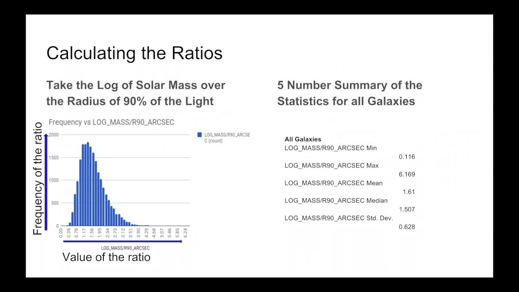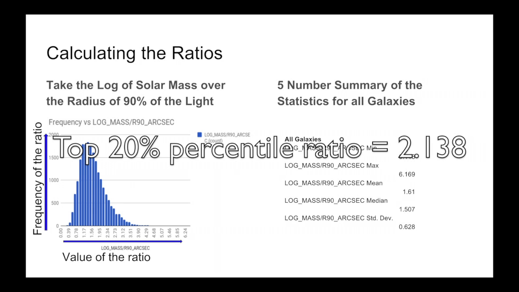The histogram on the left shows the frequency of the values for the ratios we calculated. We can see that although the data is slightly skewed to the right, because the data set is so large and the skew so slight, we can treat it as though it were symmetrical. We then use the mean from our statistical summary to calculate the 20th percentile value for the ratio. Looking at the z-score necessary, we were able to calculate that the value of the 20th percentile is 2.138.